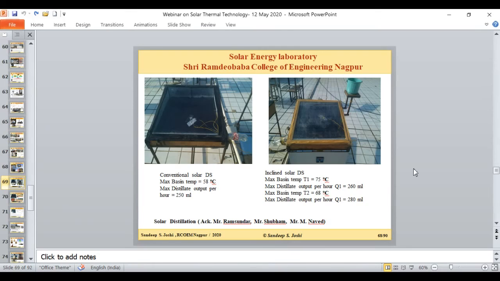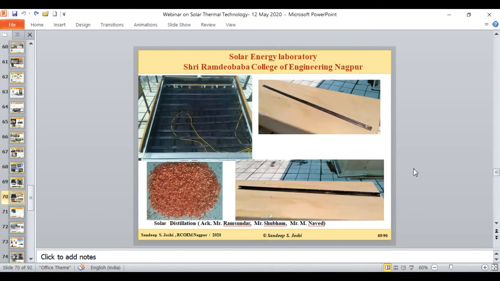Then we carried this project forward with n number of different arrangements in order to increase the rate of evaporation. This is one arrangement where we tried different types of baffle arrangement so that we would get an improved evaporation rate. We went for a baffle arrangement with segmental cuts so that the water gets more settlement time. Again, the rate of evaporation improved. But we found that these passive arrangement techniques, which are very conventional and given in the literature, do not make a significant contribution to increasing the rate of evaporation.